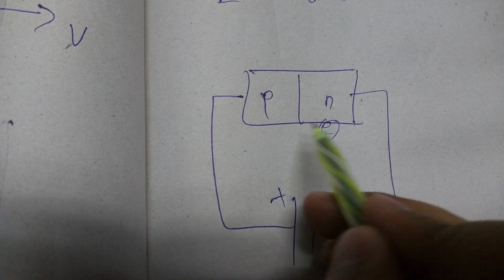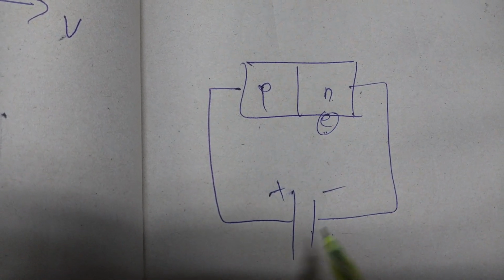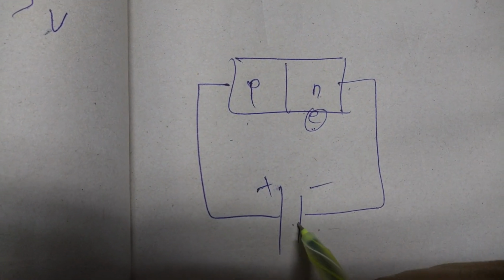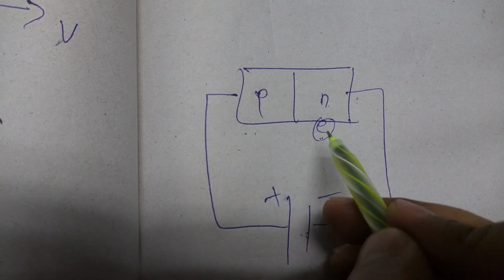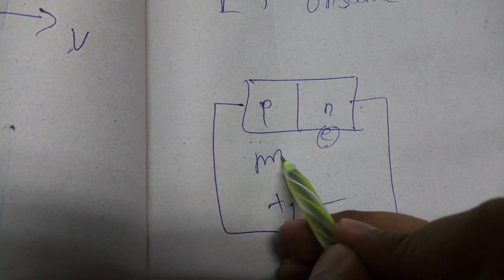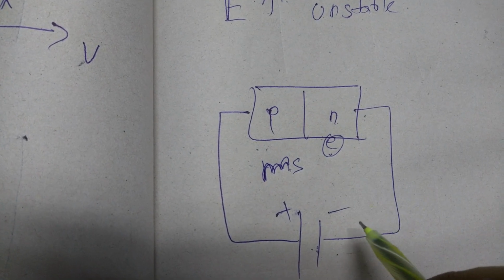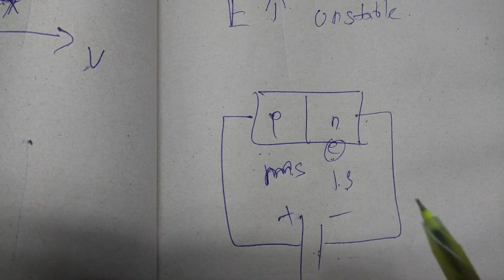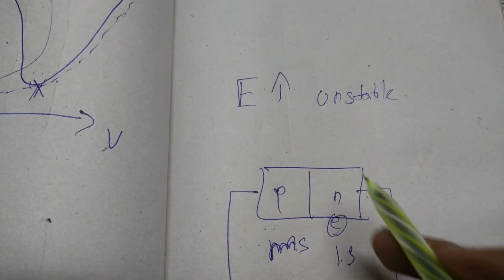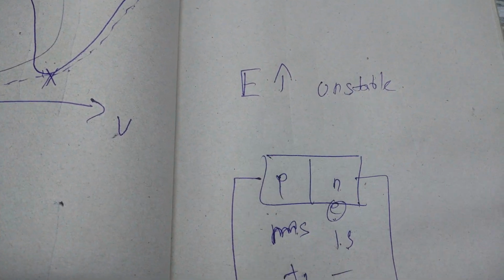So if the electron is farther from the negative terminal, it is more stable. And if it is closer to the negative terminal, it is less stable. Okay, the lesser the stability, the higher the energy.